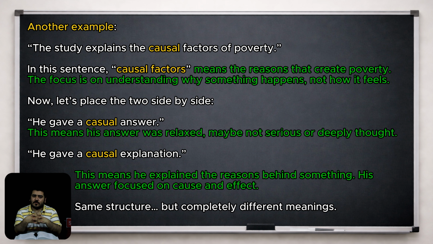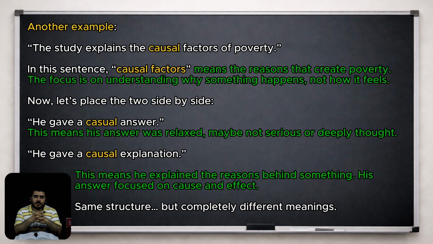Now let's place the two side by side. He gave a casual answer. This means his answer was relaxed, maybe not serious or deeply thought. He gave a causal explanation. This means he explained the reasons behind something. His answer focused on cause and effect. Same structure but completely different meanings.